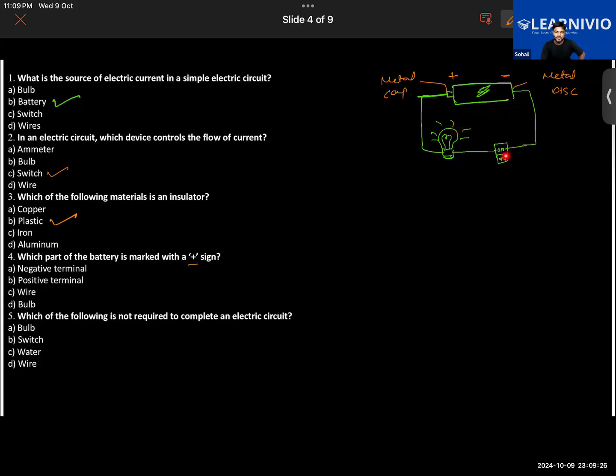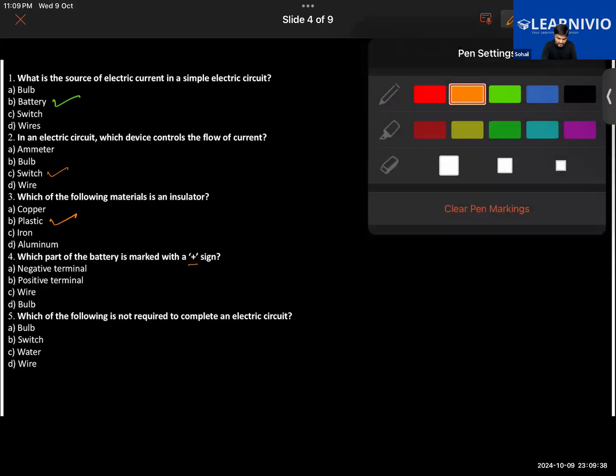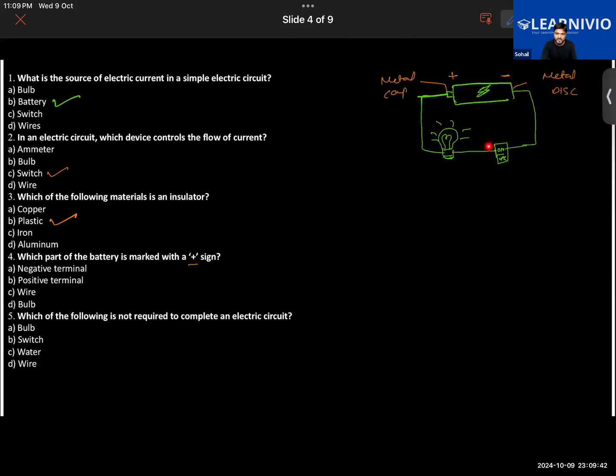Say, for example, to make an electric circuit, to complete this electric circuit, what do we require? Minimum, we require a bulb, a battery, a switch, and a wire. Yes, sir. So we require these things, but do we require water? No. So this is not required.